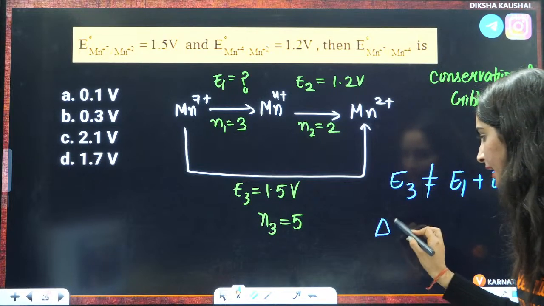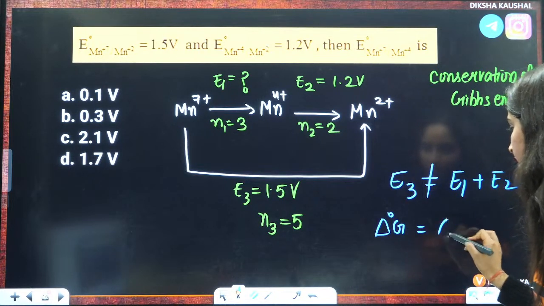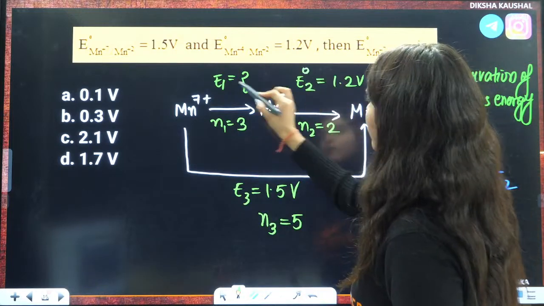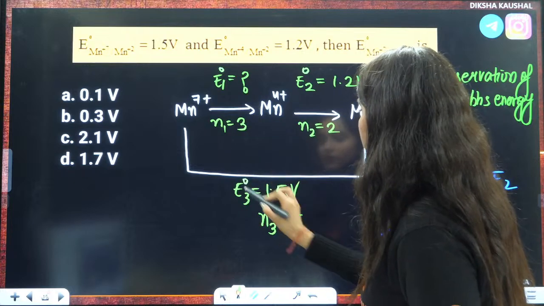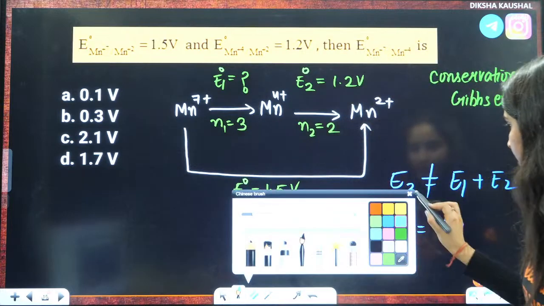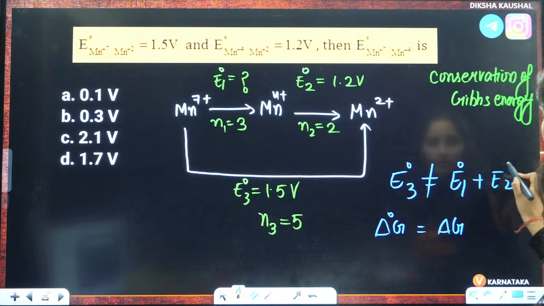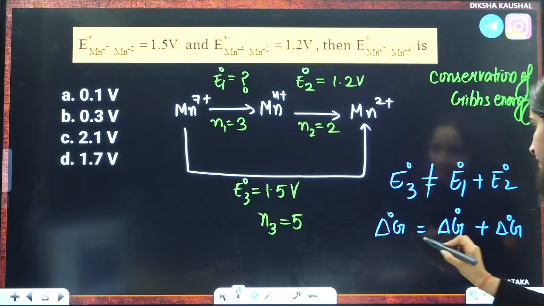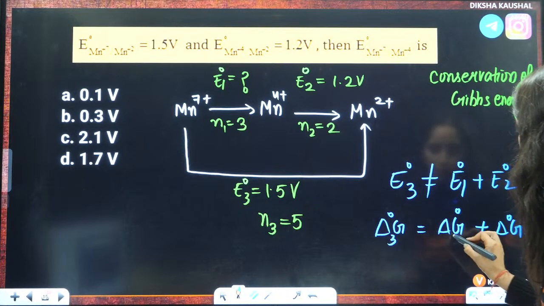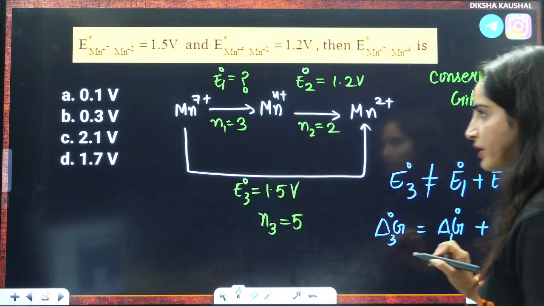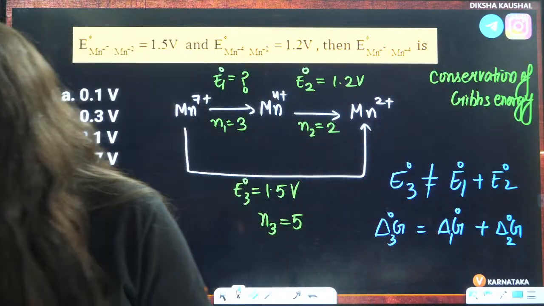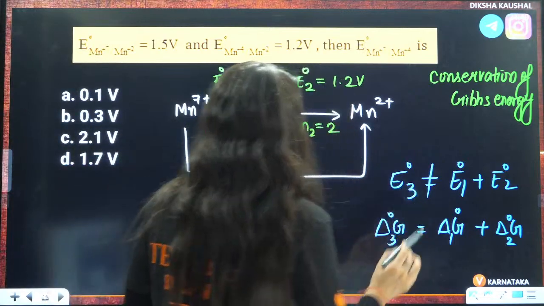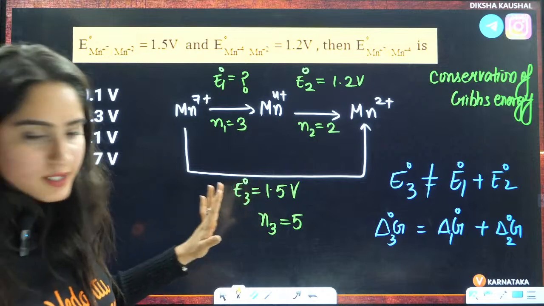But I can say that delta G naught 3 is equal to delta G naught 1 plus delta G naught 2. Here also, I don't know why I always forget to write naught. This is 3, this is 1 and this is 2, okay? The power of Mn isn't visible, but is this chart visible to you now?